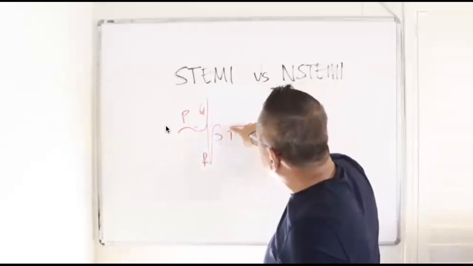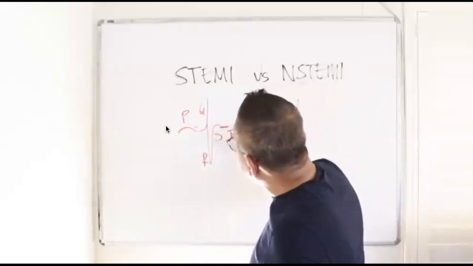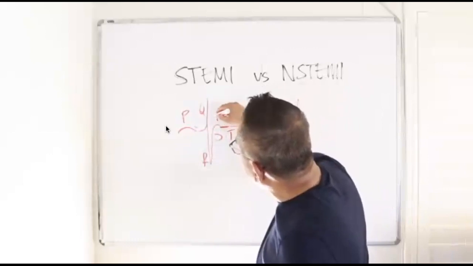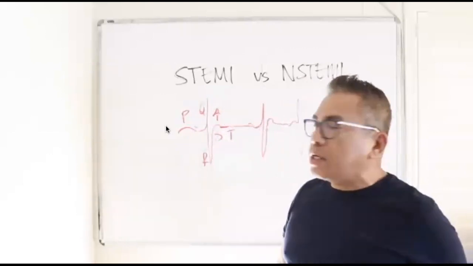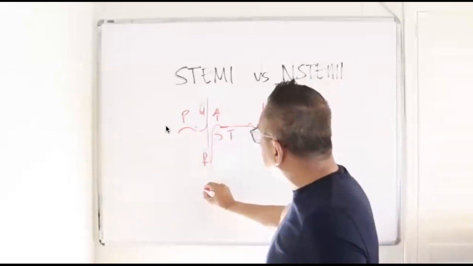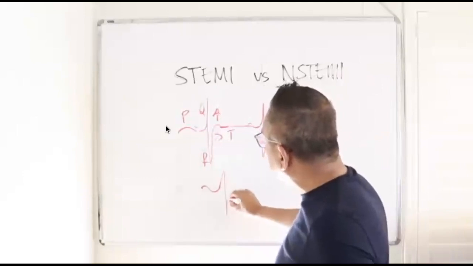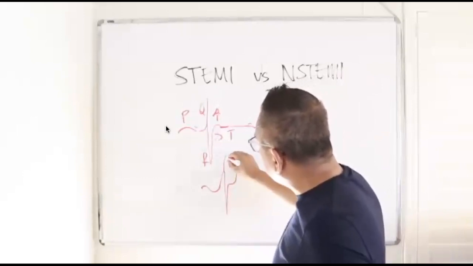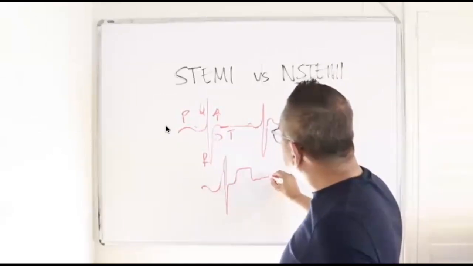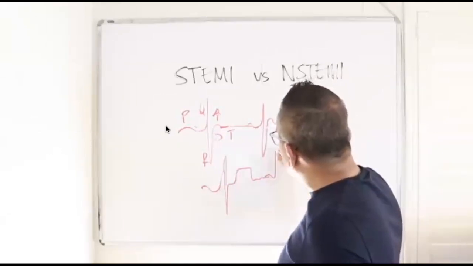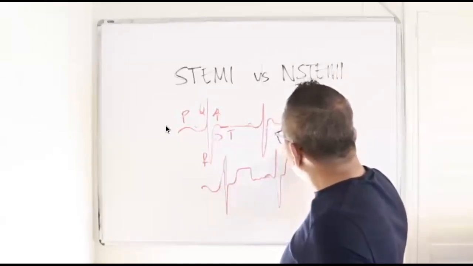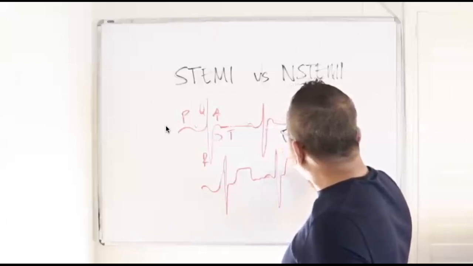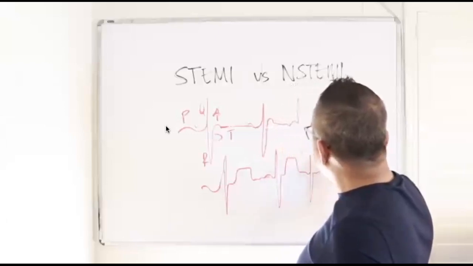If the patient is having a heart attack that has ST elevation, this one is significantly increased. The patient's wave will look like that. Maybe it's exaggerated, but that's how an ST elevation type of heart attack looks like.